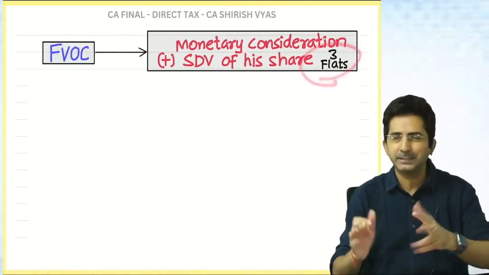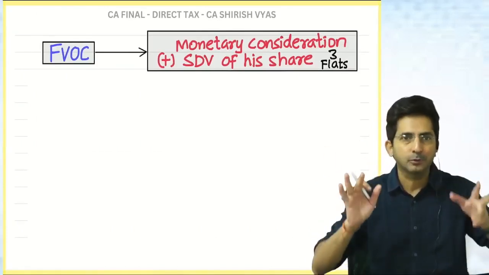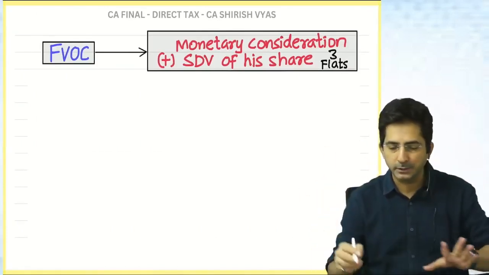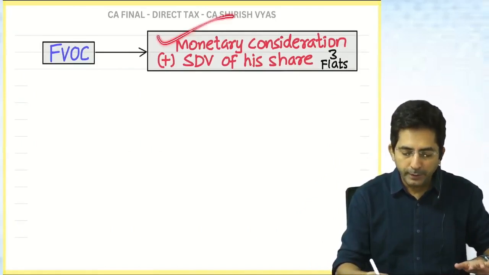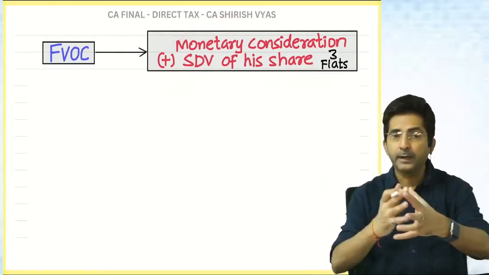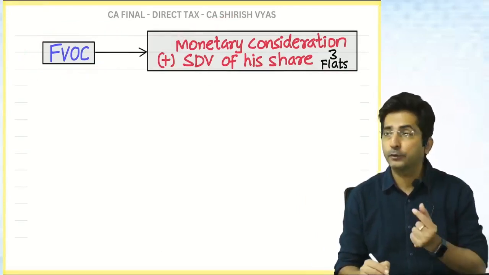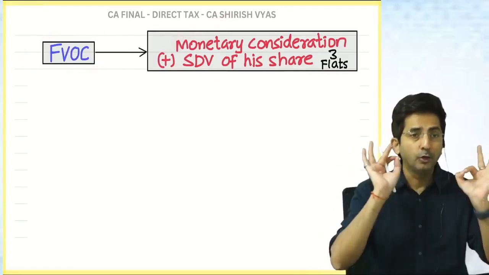See, 3 flats is just an example. It can be anything. It can be 10 flats also. It will be mentioned in the question. So monetary consideration plus stamp duty value of 3 flats. That combined figure will become my FVOC. What is FVOC? Full value of consideration.